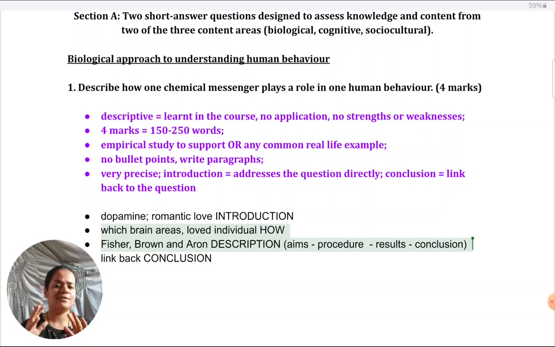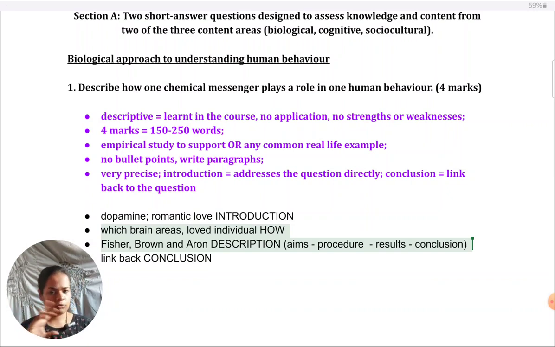Highly recommended you give some examples, if not a study example, a real life example at least. Don't keep it devoid of examples, show your understanding. When the marking rubrics come out, I'm sure there's going to be this thing on understanding, it's always there, which is not just mere knowledge or mere factual information. You have to show the examiner that you actually understand what is being said in the topic about the relation between dopamine and behavior. That is best explained with an example. Example is the best way you can show your understanding.